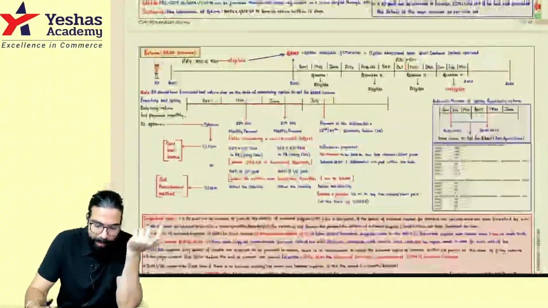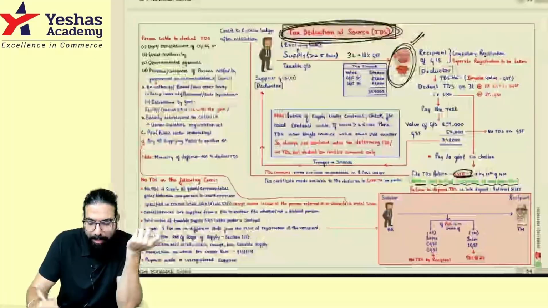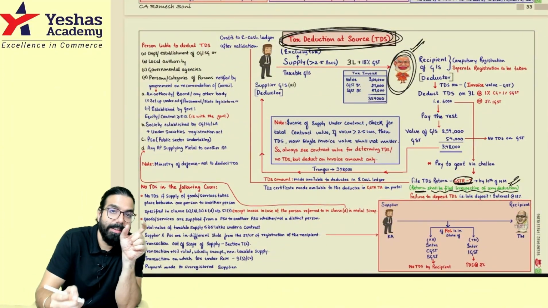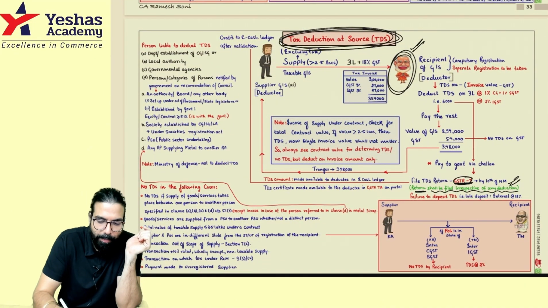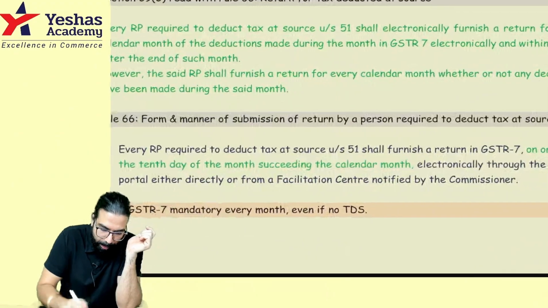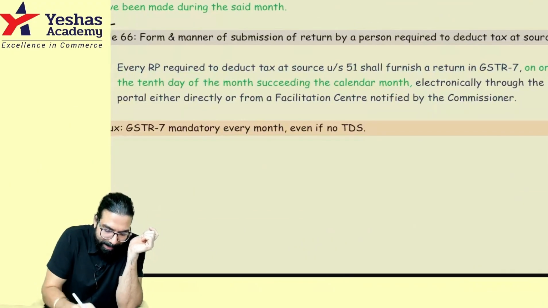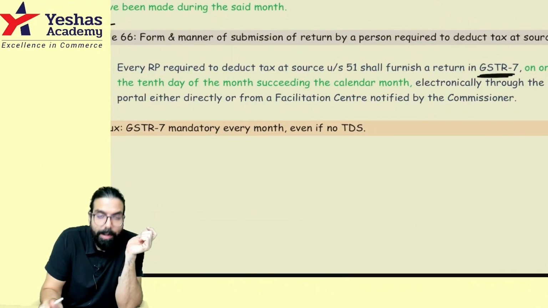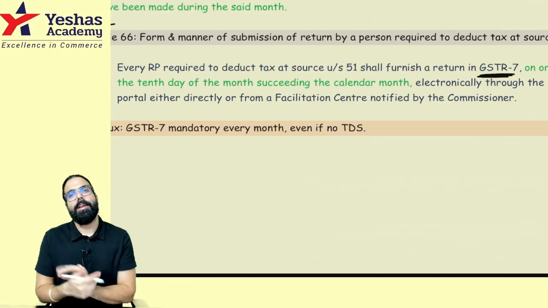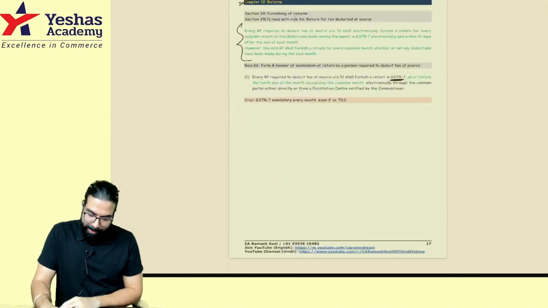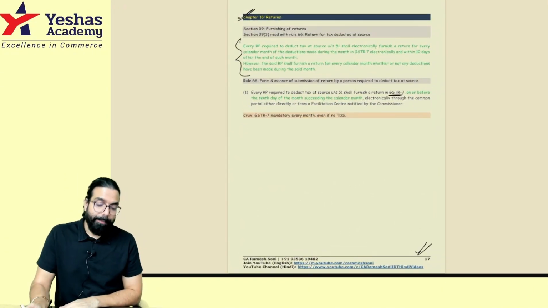Sir, why did you write it in the returns chapter? Actually, it's in the TDS chapter only, but this point relates to returns. So you can remember from here. What is the amendment? GSTR 7 is to be filed mandatorily whether any deduction is there or not. That's all, Baba. The points over here.